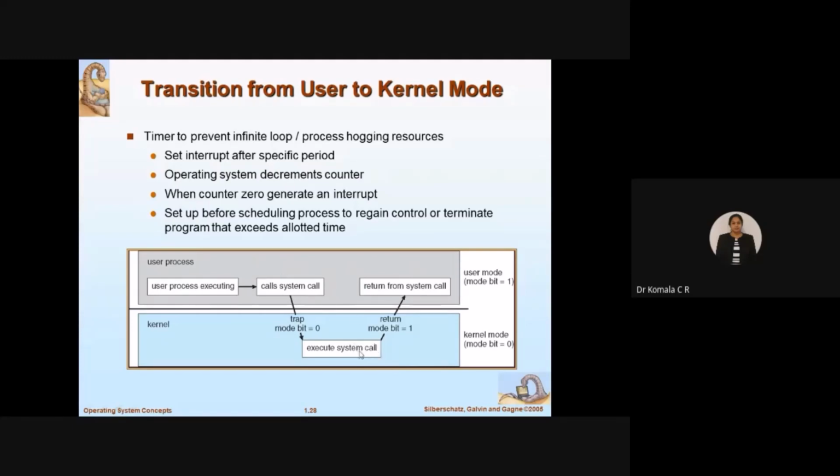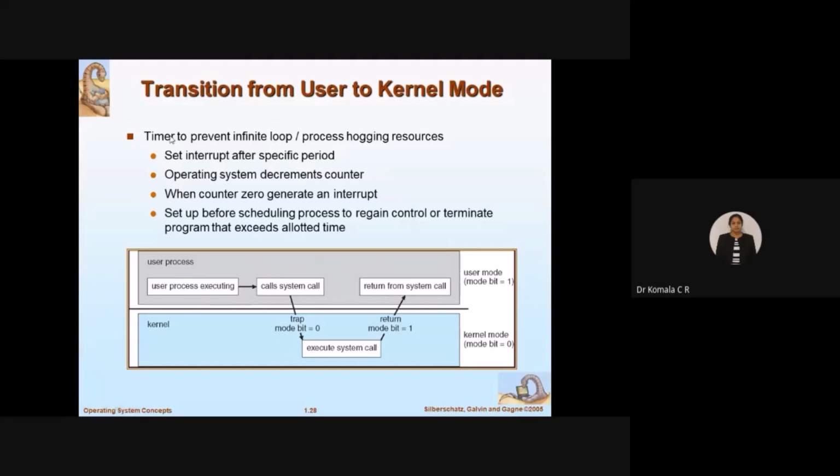In case of synchronous, it has to complete the IO job, and only then will the control be given back to user mode. So again, when you want to come back to user mode, what does the OS have to do? The OS has to change the mode bit value from 0 to 1. Then it comes back to user mode and continues with the execution of the user process. So that is how the OS will handle the CPU between the user mode and the kernel mode.